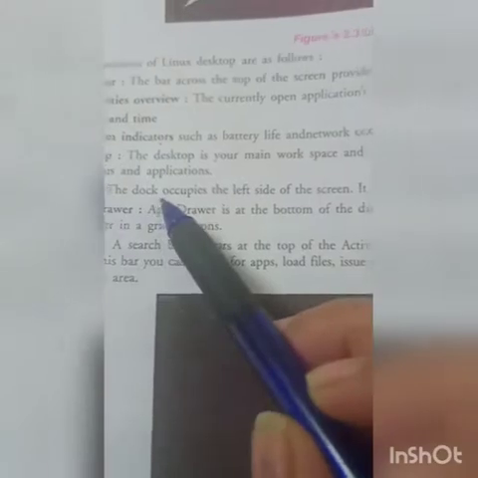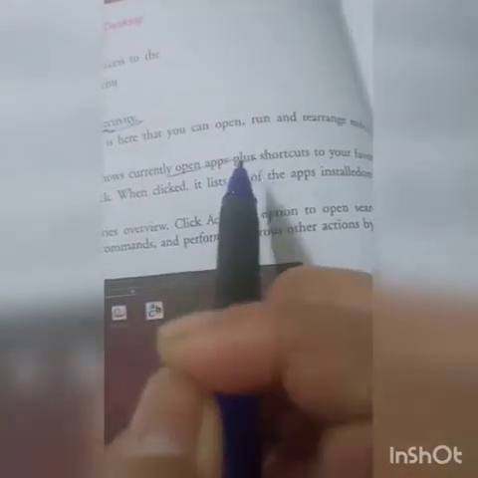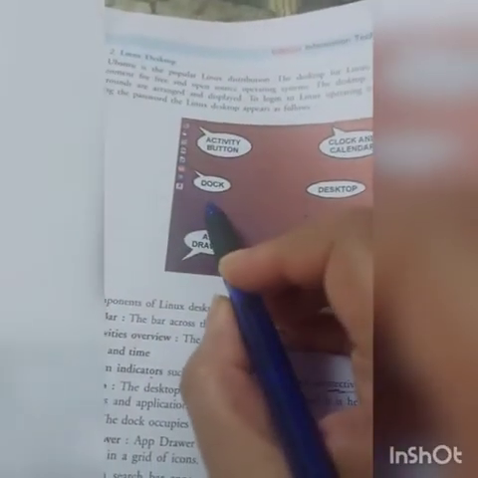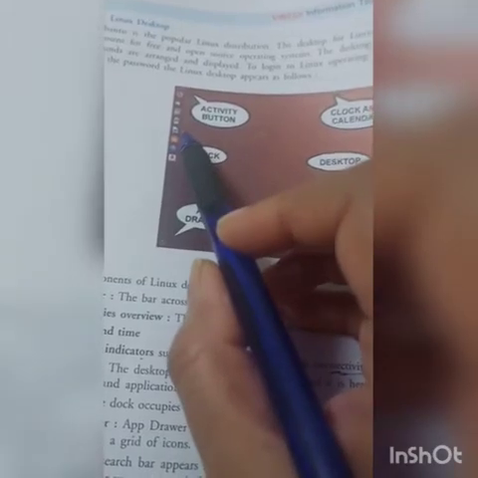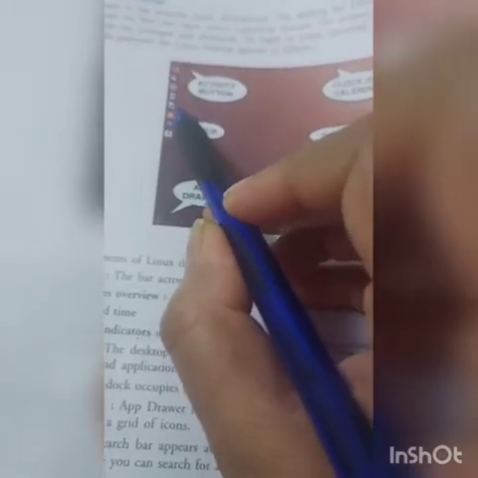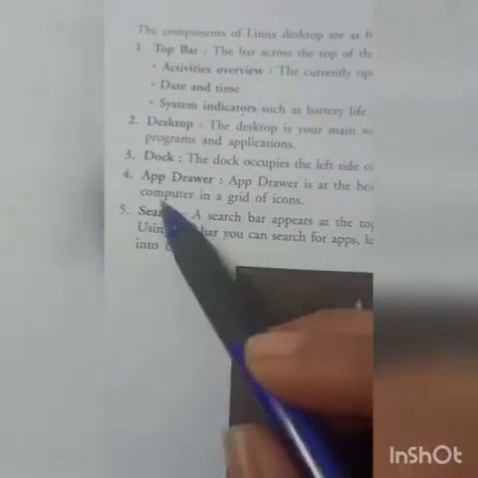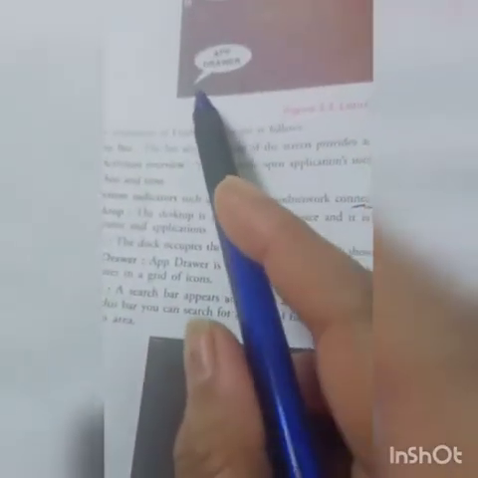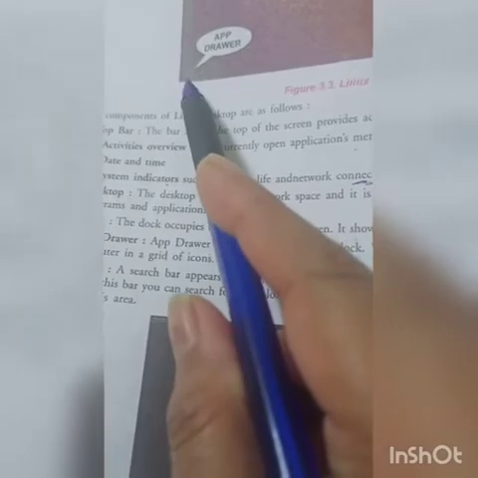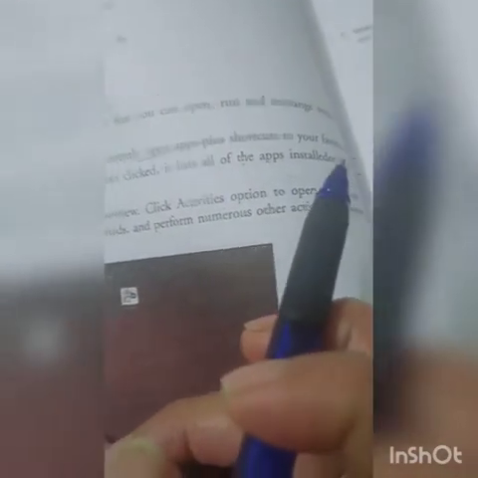Next is the dock. The dock occupies the left side of the screen. It shows currently open apps plus shortcuts to your favorites. It creates shortcuts of recently opened programs. Next is the app drawer. The app drawer is at the bottom of the dock. When clicked, it lists all the apps installed.